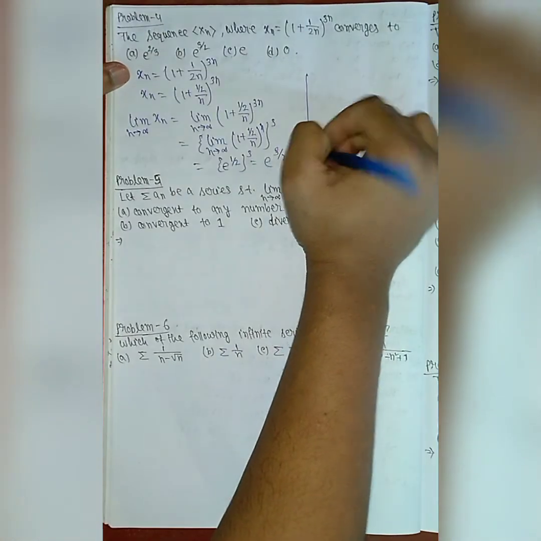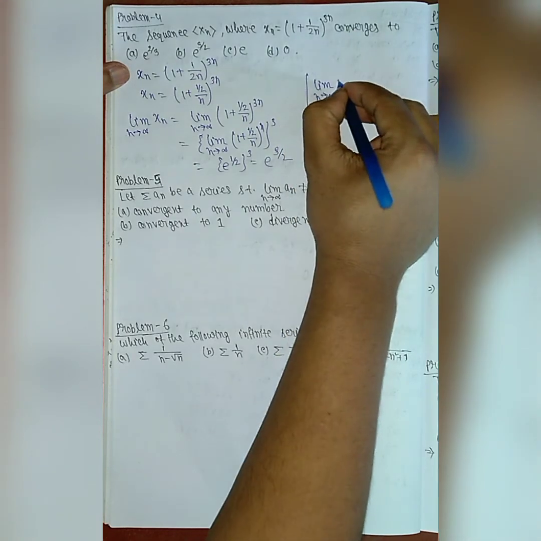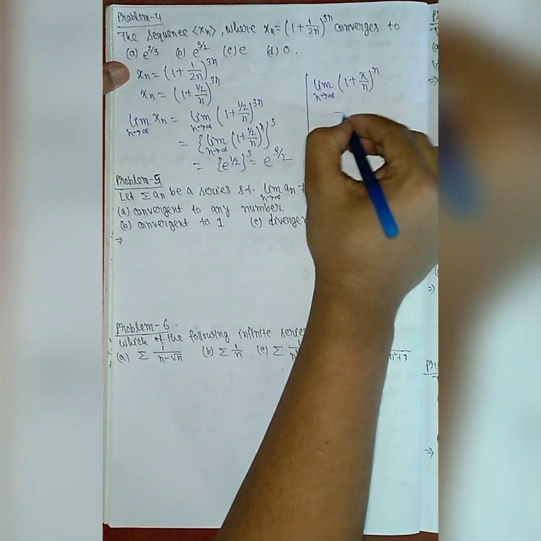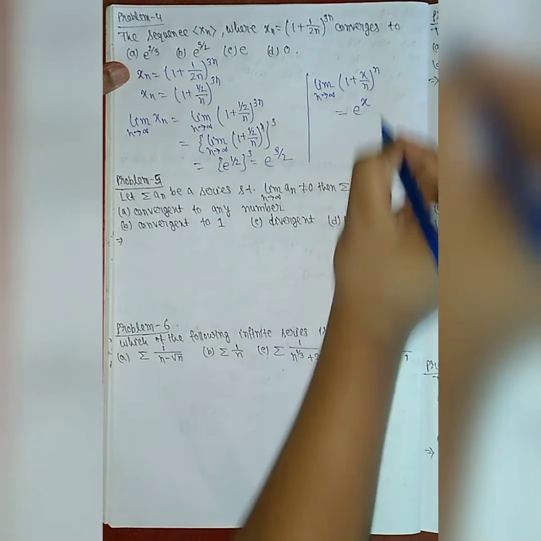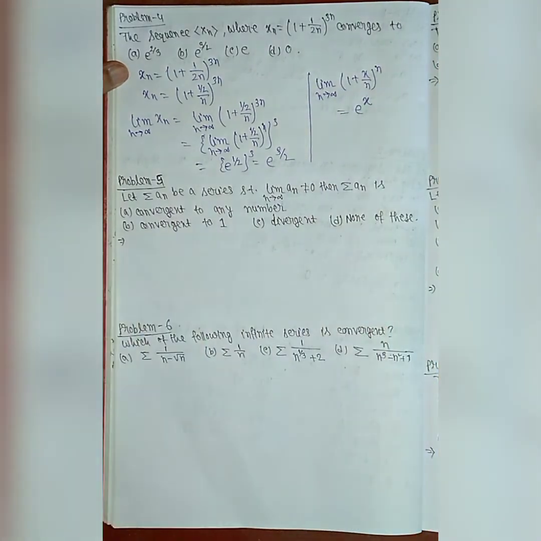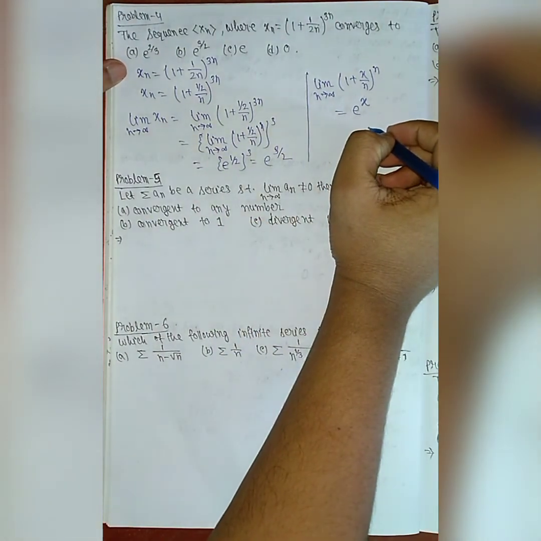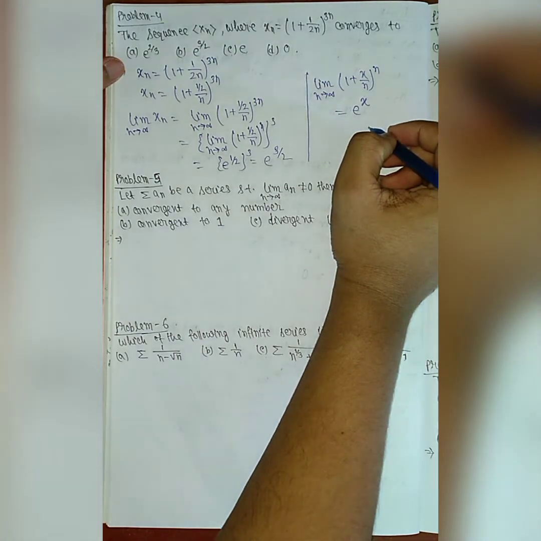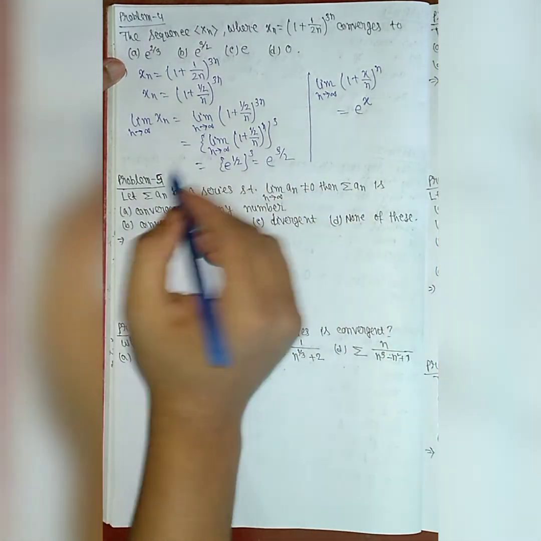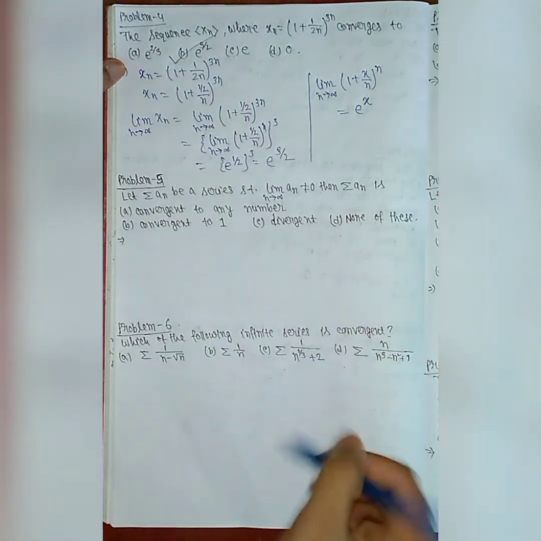There is a result actually that limit n tends to infinity. Using this result we get that (1 plus x by n) whole to the power n is nothing but equal to e to the power x. Okay, limit n tends to infinity (1 plus x by n) whole to the power n is equal to e to the power x. So this is equal to e to the power 3 by 2. So which of the following options is correct? Option B is the correct option.